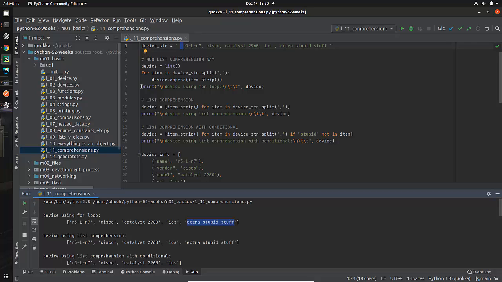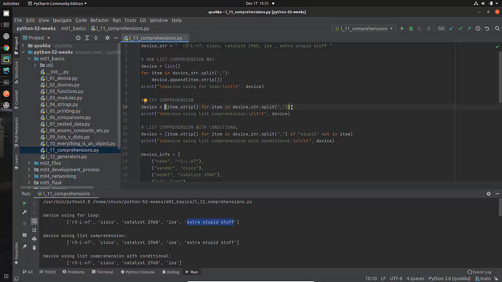Now let's see how we would do that with a list comprehension. And this is where we're going to begin to understand how to mentally parse what's going on in a list comprehension. So the first thing to notice is this: when I say device equals and I see these square brackets, what does that tell me that data type is? It tells me that the thing that I'm going to be setting, the object that I'm going to be creating that device is going to point at is going to be a list. Yes, that's correct. Hopefully you understand that.